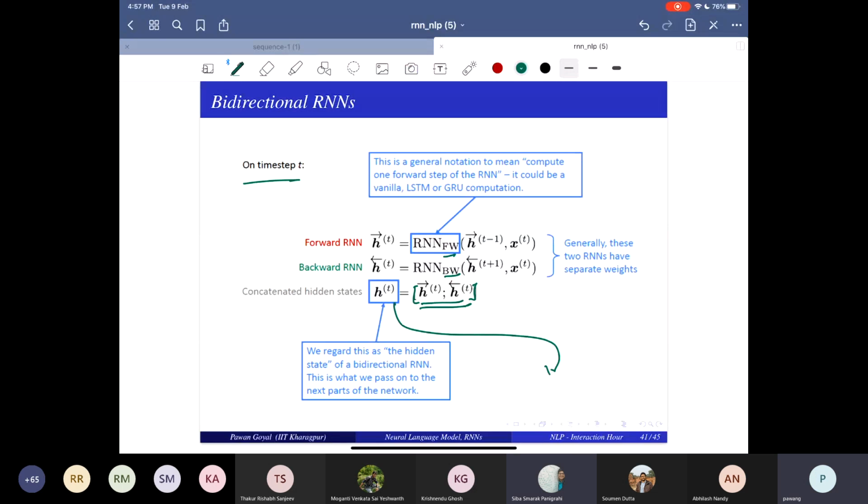So you're keeping both of these, and its dimension will become 2h. Your HT will be of 2h dimension, and your loss will be propagated back to both of these, and both your matrices will be learned.